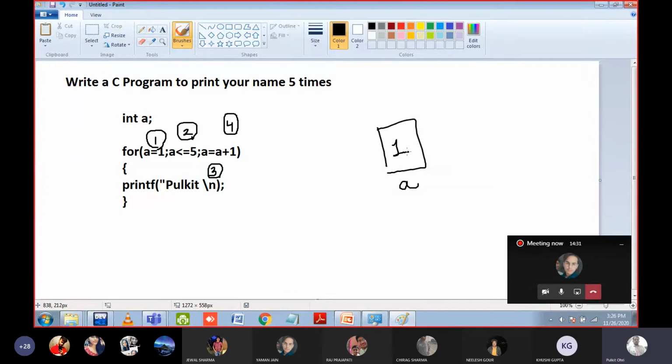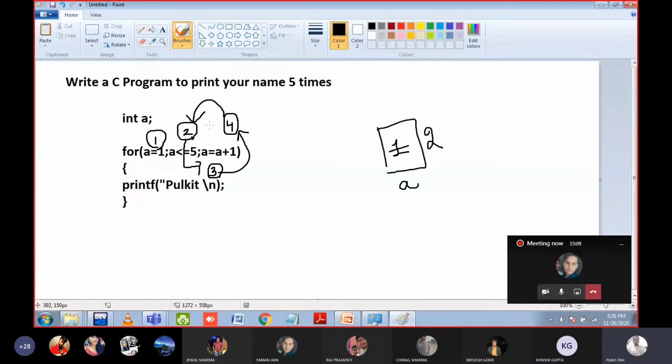Okay, so now step number 2 is fine because 1 is less than 5. Then you can move to step number 3 and you will print Pulkit on the screen. Okay, then you will go to step number 4. This is the updation, and the value of a is incremented by 1, means the value of a will become 2. Just remember, the start step is executed only once. From 4 you will go to 2, and from 2 you will go to 3, from 3 you will go to 4. It means step number 1 is executed for only one time because it is the starting condition.